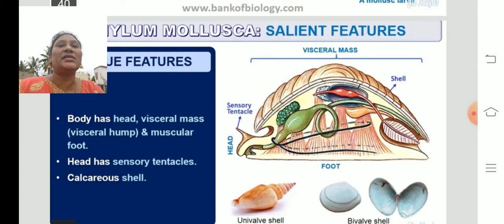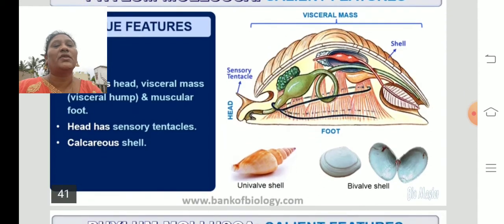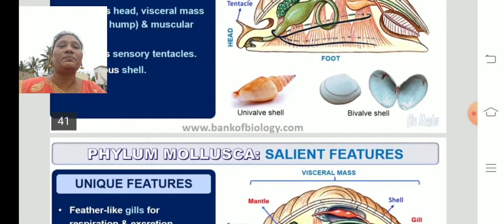And the head has sensory tentacles. In the picture you can see the sensory tentacles. And a calcareous shell, they are covered by shells. You can see the shells are called calcareous shells. These shells are mostly formed by calcium carbonate, so they are called calcareous shells.